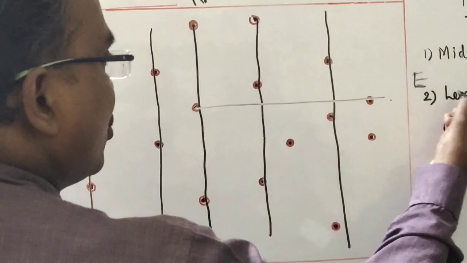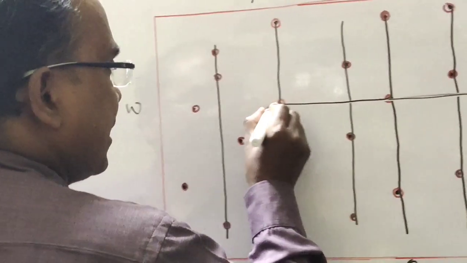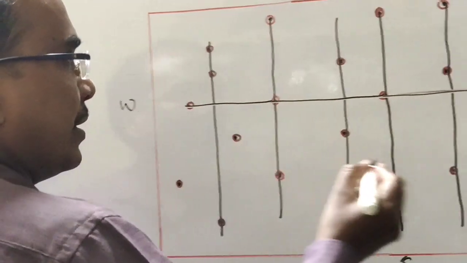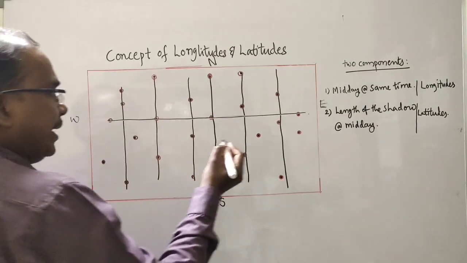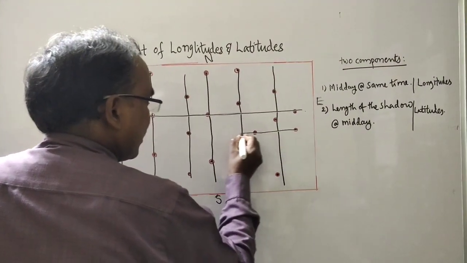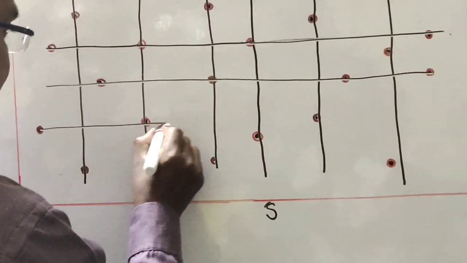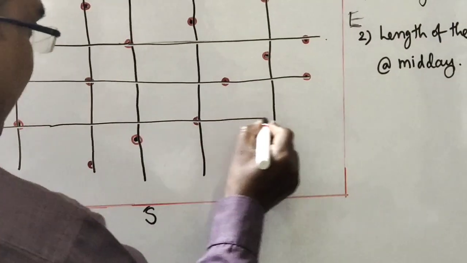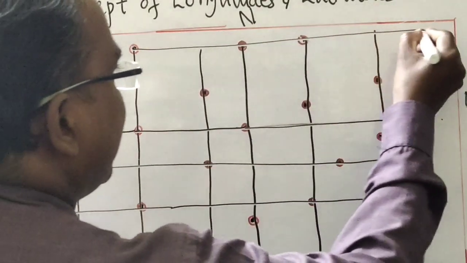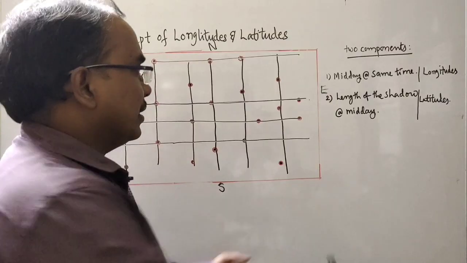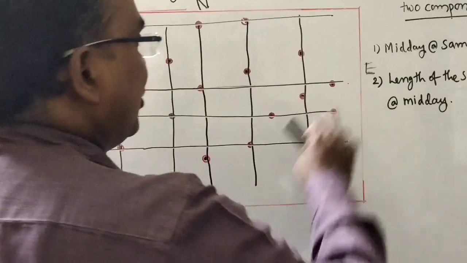The latitudes are the lines connecting the places where the length of the shadow is the same at midday. We can call these parallel lines latitudes. The lines that are drawn across the map are called latitudes.